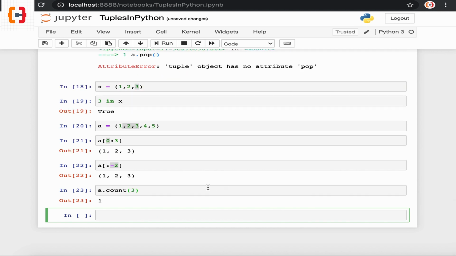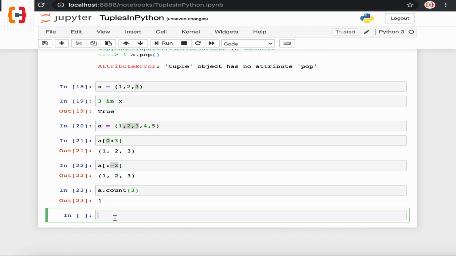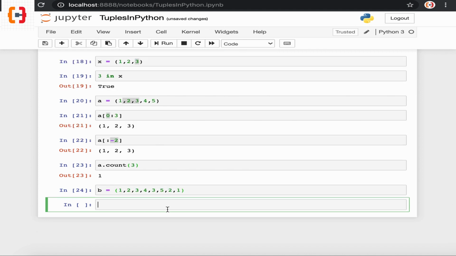Let's create another tuple B, and this time we'll create some duplicate values as well. Okay, if I want to check the count on this tuple, of element 3 again, and execute the command, we can see the count of this element is 2.